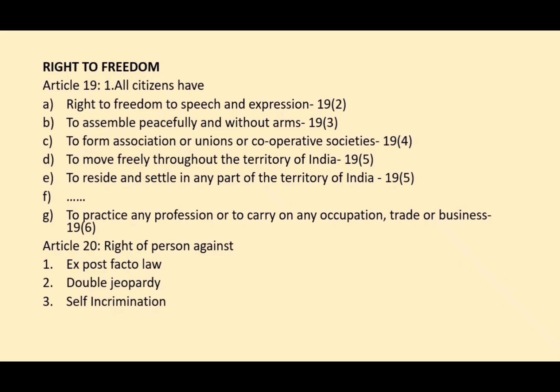For A, you remember that by A you open your mouth and speak and express yourself. For A, remember speech and expression. Then for B, remember bees assemble around a flower for getting honey. So to assemble peacefully, and you cannot attack those bees without arms. So remember, without arms. Then for C, you remember cooperative societies.